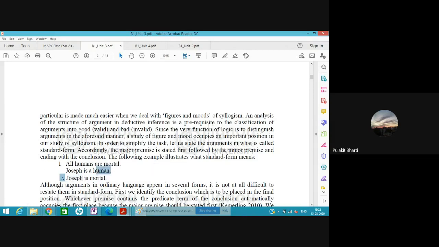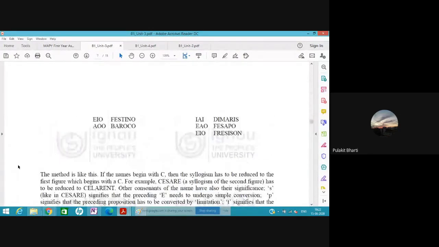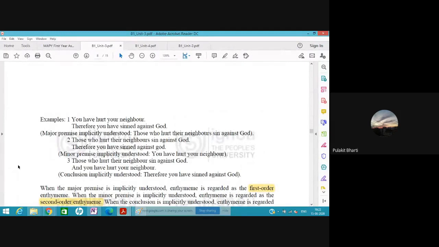The statement which is of the form minor is major is always called the conclusion. So this is logic. In logic, what we are trying to do is reduce all of our understanding into some kind of mathematical, reducible format. We are trying to find the crux of all our understanding.